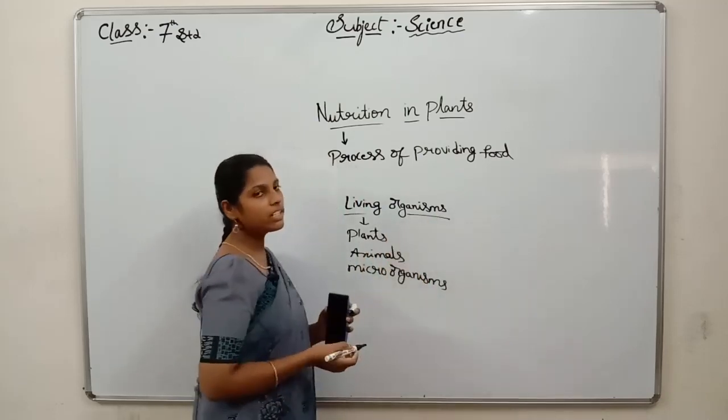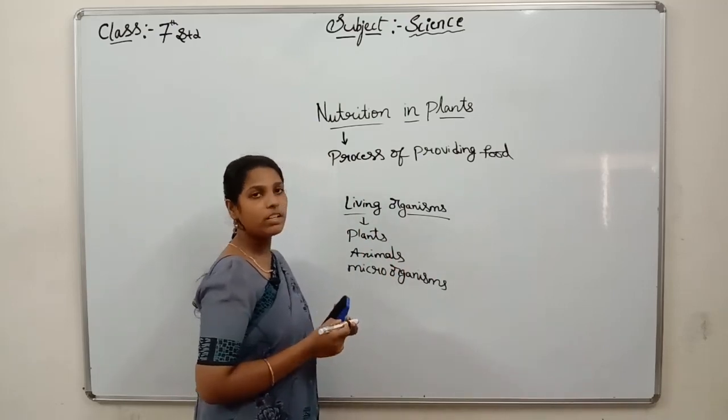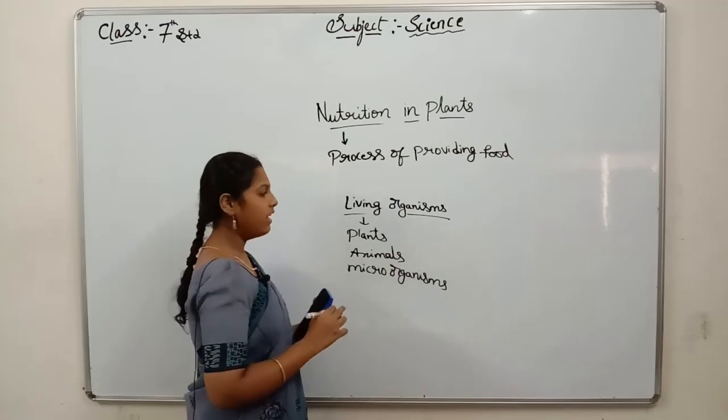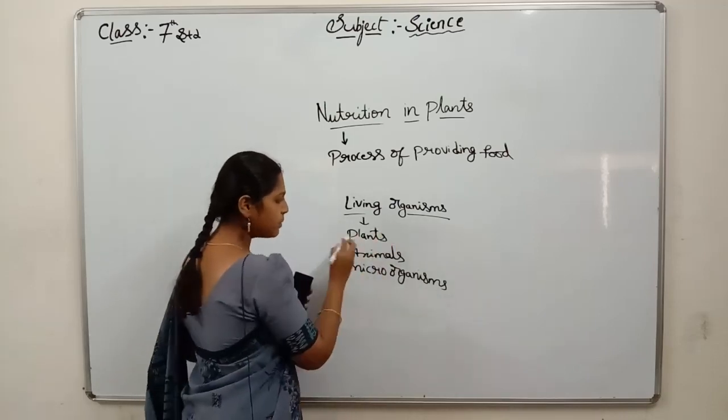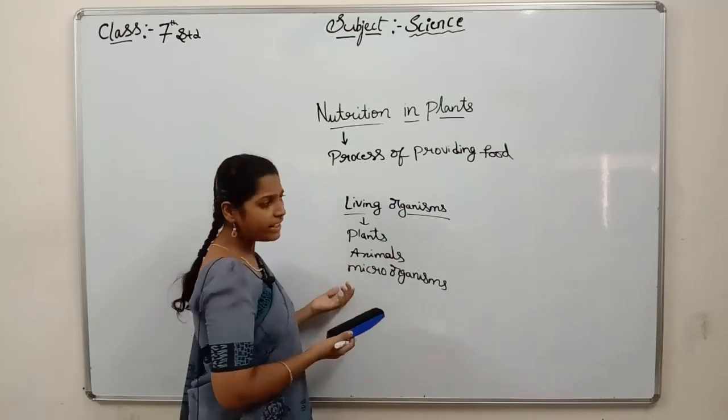What are non-living things? Rocks and stones we can say. Yes, these living organisms, plants, animals and microorganisms, require food.